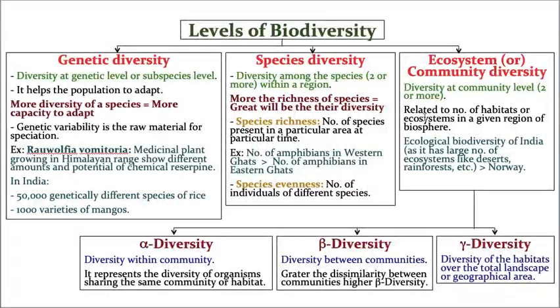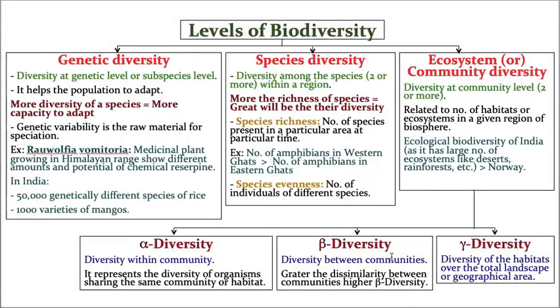Hope you understood the levels of biodiversity, that is genetic diversity, species diversity, and community diversity. And community diversity is again of three types. What are they? The first one is alpha diversity, the second one is beta diversity, and the third one is gamma diversity.